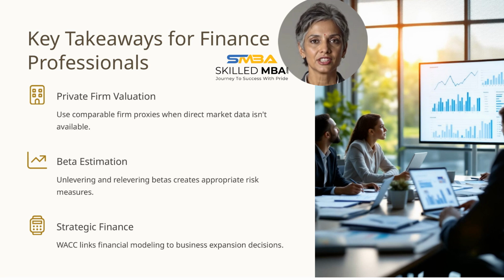Private firm valuation requires using comparable firm proxies when direct market data is unavailable. Estimating beta involves unlevering and relevering to establish accurate risk measures. Strategic finance connects weighted average cost of capital to business expansion decisions, ensuring financial modeling aligns with growth objectives.